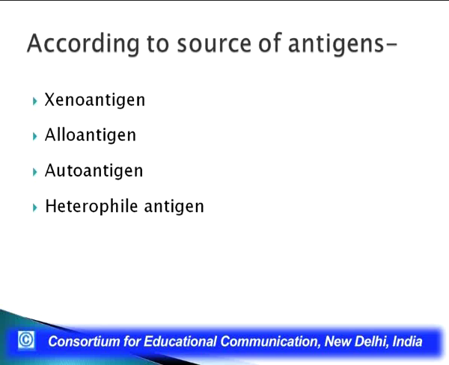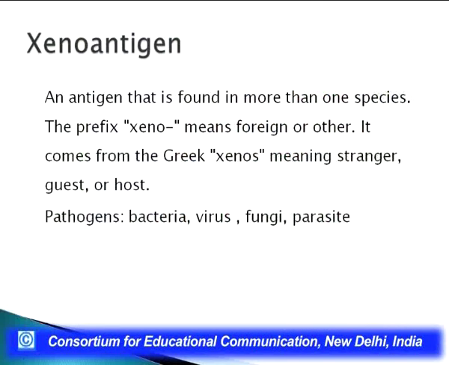We classify these antigens as xeno antigens, allo antigens, auto antigens and heterophile antigens. Now, first coming to the xeno antigen: an antigen that is found in more than one species. The prefix xeno means foreign. It comes from a Greek word, xenos, meaning stranger, guest or host.